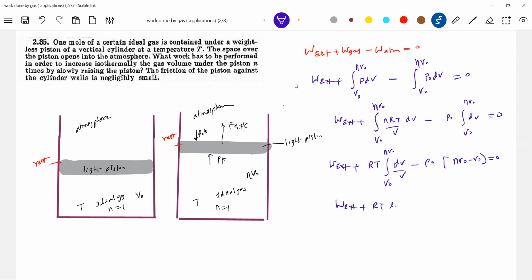So RT log of eta, as the number of moles is 1, minus P naught V naught times eta minus 1. So work done by the external agent is equal to P naught V naught (eta minus 1) minus RT log of eta.